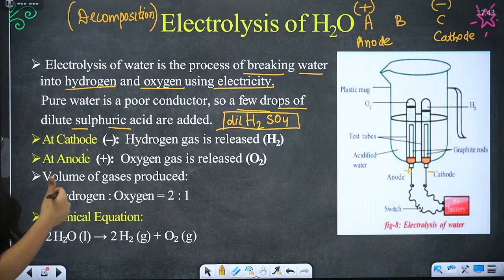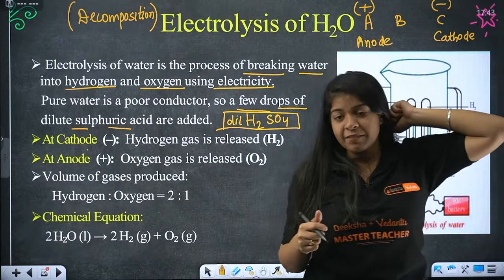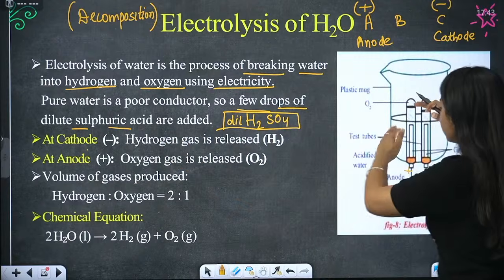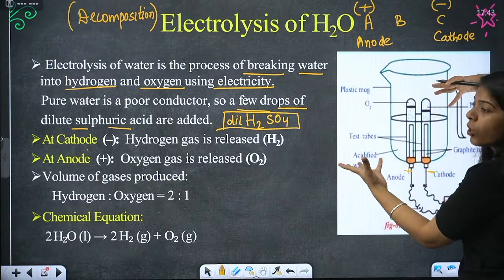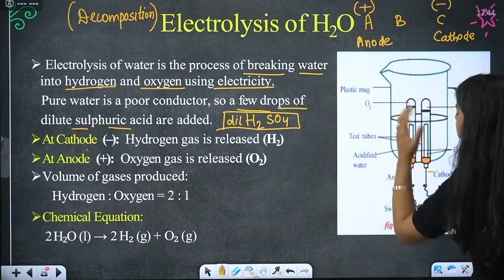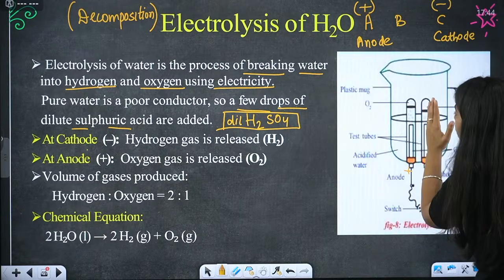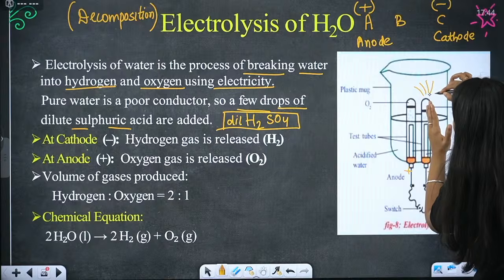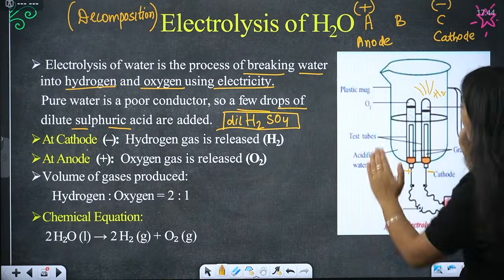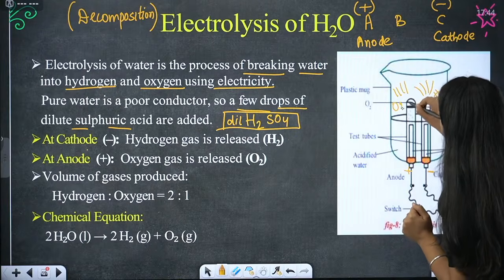Now see, the cathode is negative, right? On the negative part, hydrogen is released when the water breaks with electricity. Now we have to separate hydrogen and oxygen as well, right? That is what cathodes and anodes are for. On the cathode all the hydrogen comes and sticks, and all the oxygen sticks onto the anode.